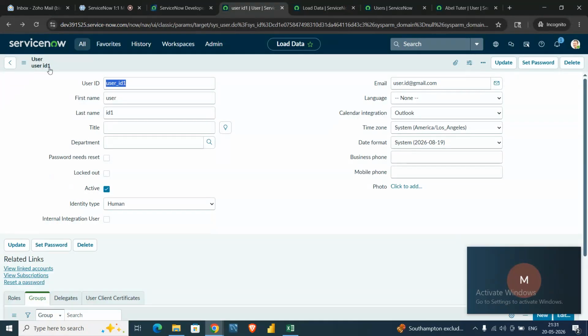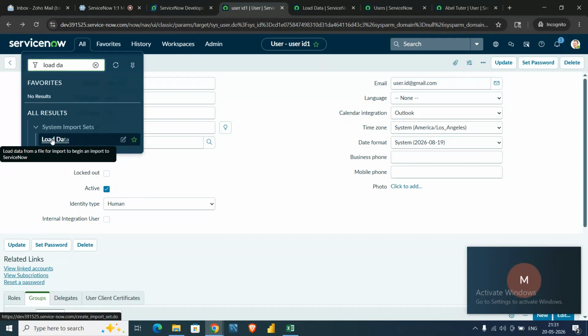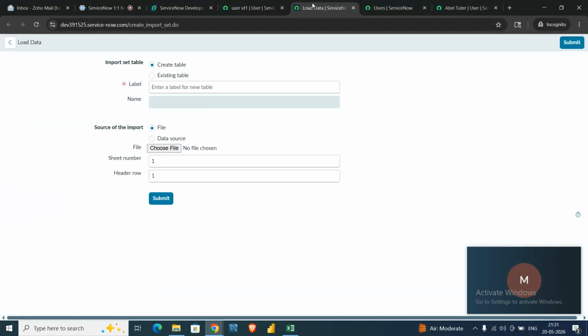When there is an option like load data, whether you use a mouse or a trackpad, if you simply click on the load data button with a trackpad, it will open in the same page. But if you Control plus click, it will open in a new tab.